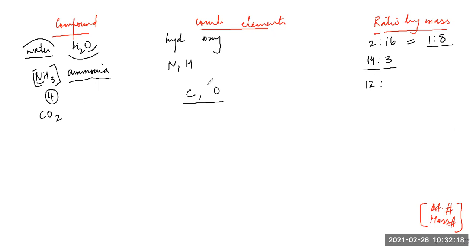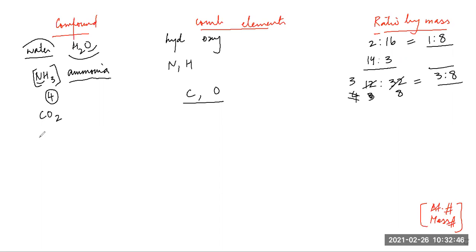Oxygen already we know is 8 protons, 8 neutrons, 16. 16 into 2, 32. 12 is to 32. 4 3s are 12 and 4 8s are 32. So it will be 3 is to 8. This is how you find out the ratio by mass.